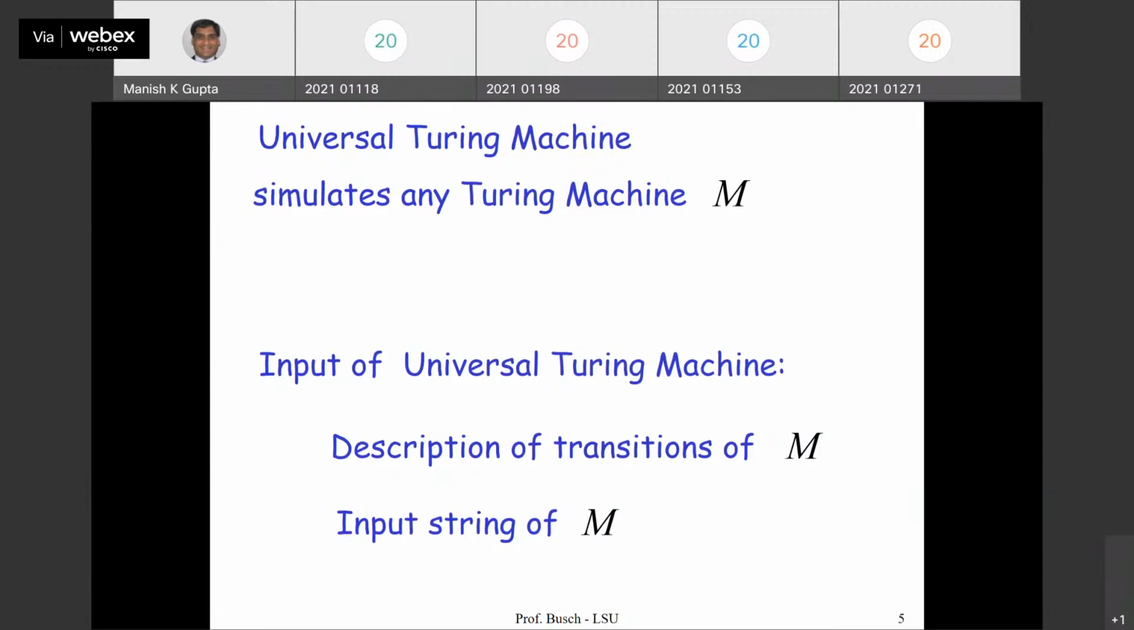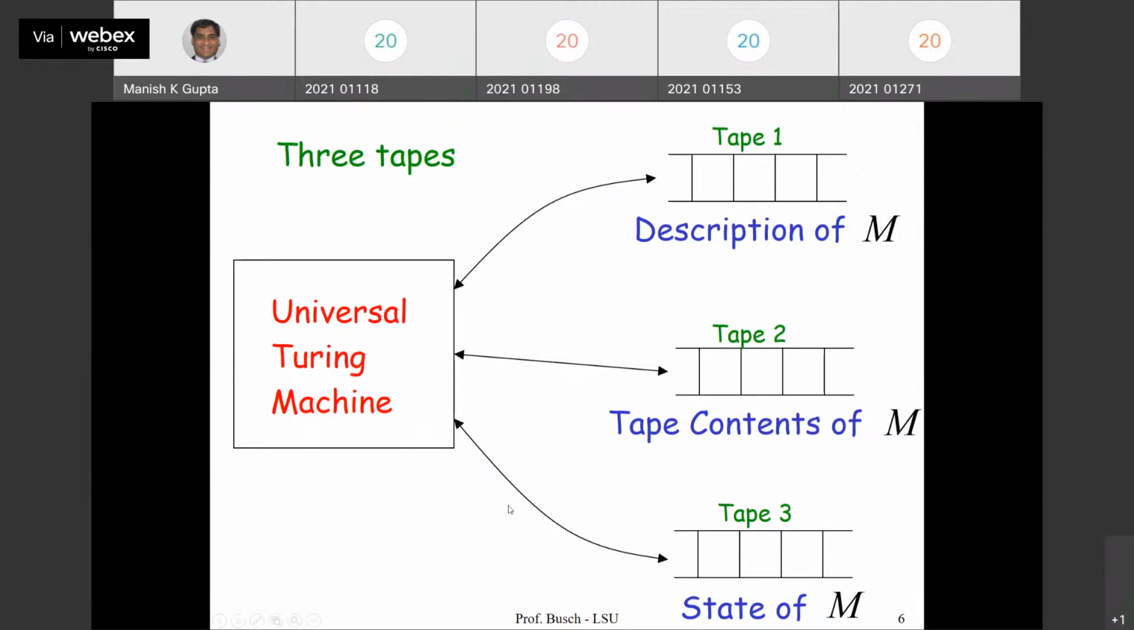So how do we simulate one Turing machine on another Turing machine? If you want to do that, we need to map each and every action of Turing machine and the content of the Turing machine into another Turing machine. Okay. So input of a universal Turing machine: description of transitions of machine M, and input string of M. So basically, universal Turing machine consists of 3 tapes. One tape consisting of description of the machine. Second tape consists of the tape contents of the machine, and third, states of the machine. What are the states? Q1, Q2, Q3, and so on.